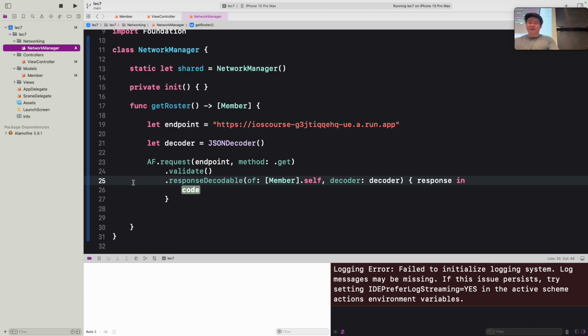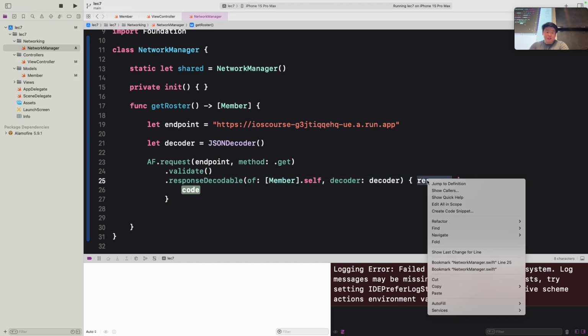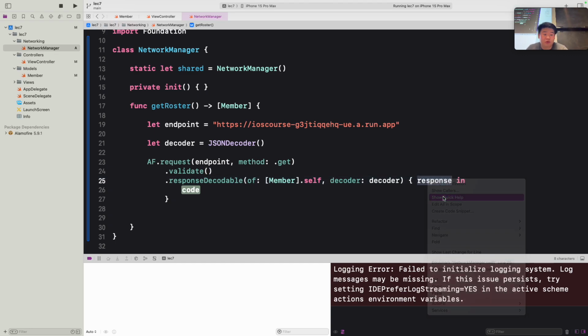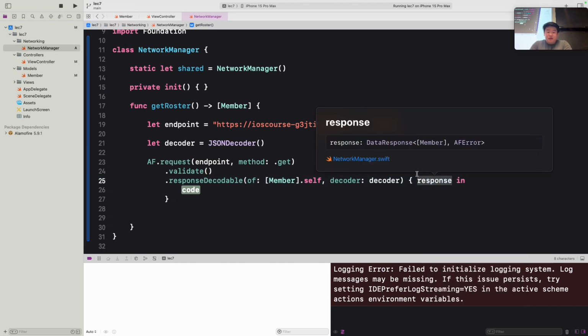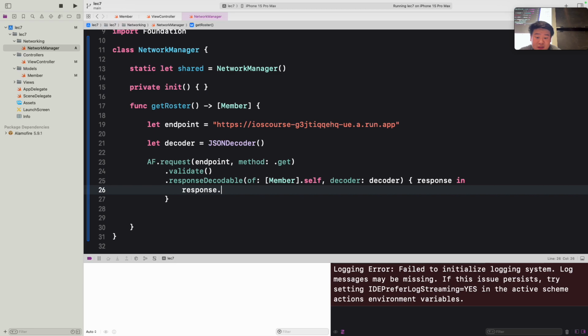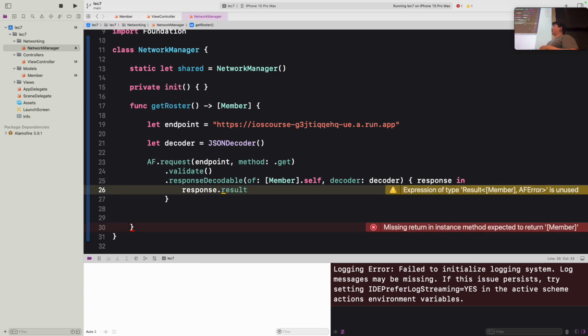Okay, perfect. Now what we want to do is, if you see this response object here, it's a custom type. So you show quick help, and you see that it's called AF error, or things like that, data response. This is a custom type built into Alamofire. There's something within the response called a result. This is the result of our call, so this is either an error or the data that we're requesting.